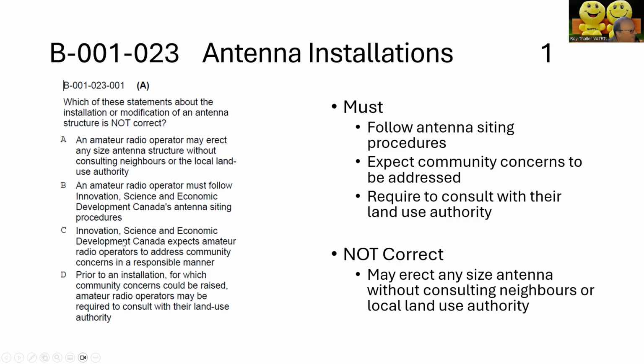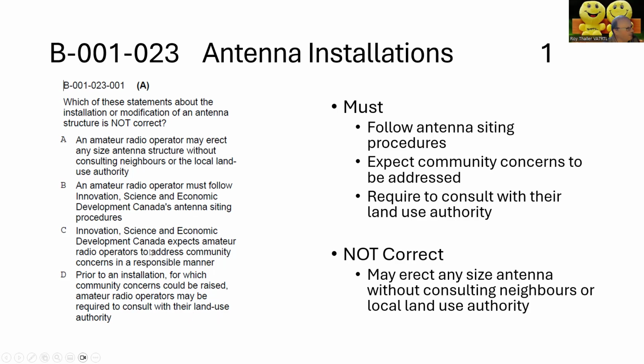That's correct. ISED expects amateur radio operators to address community concerns in a reasonable manner. That is correct. Prior to installation for which community concerns could be raised, amateur radio operators may be required to consult with their land use authority.